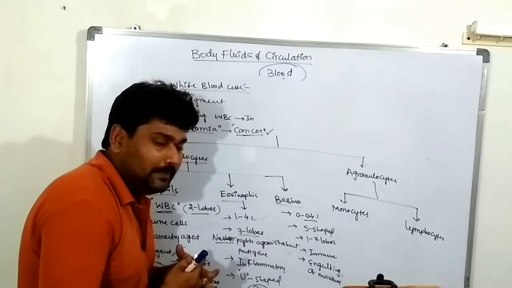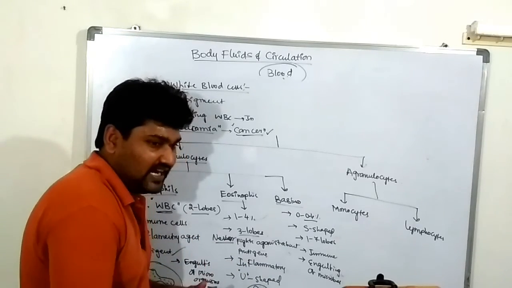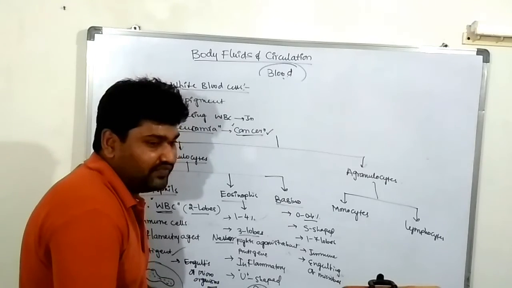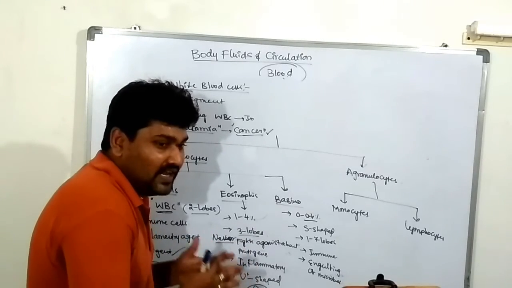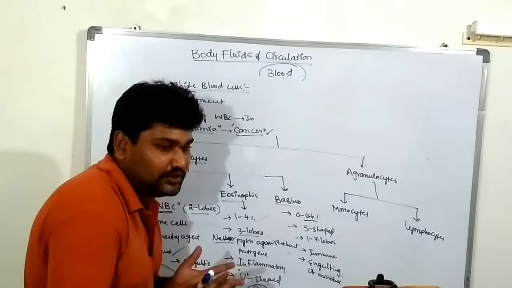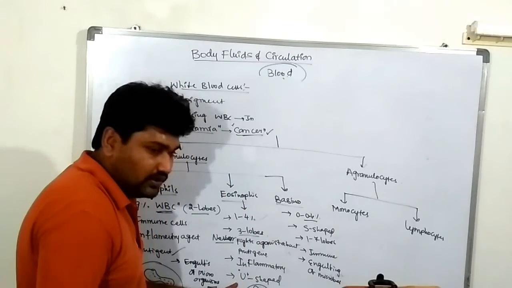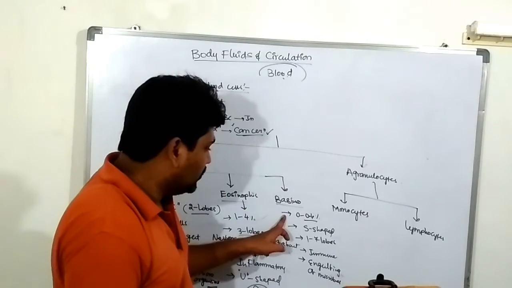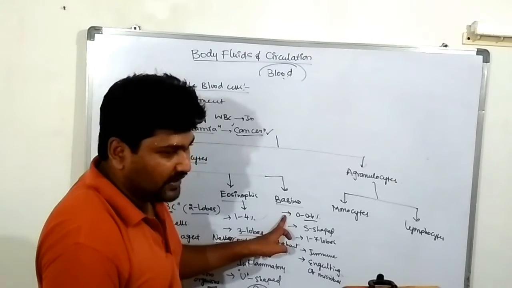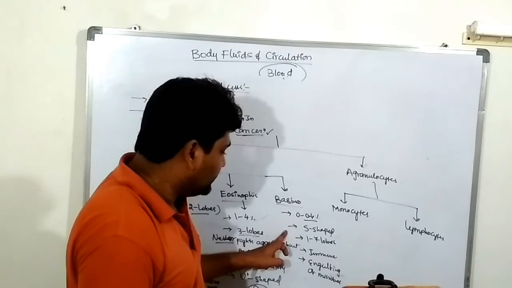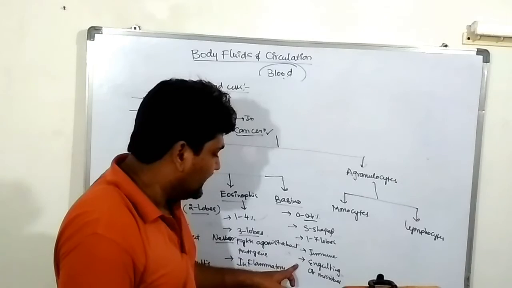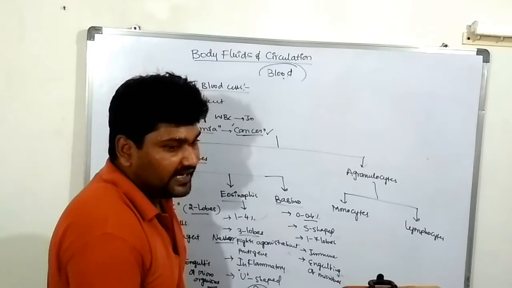Hypersensitivity occurs in that region. Hypersensitivity is created by eosinophils, and hypersensitivity leads to inflammation. Next one is U-shaped in structure. Basophils are 0 to 0.4% in number, with an S-shaped structure, 1 to 7 lobes, immune in nature, and engulfing.